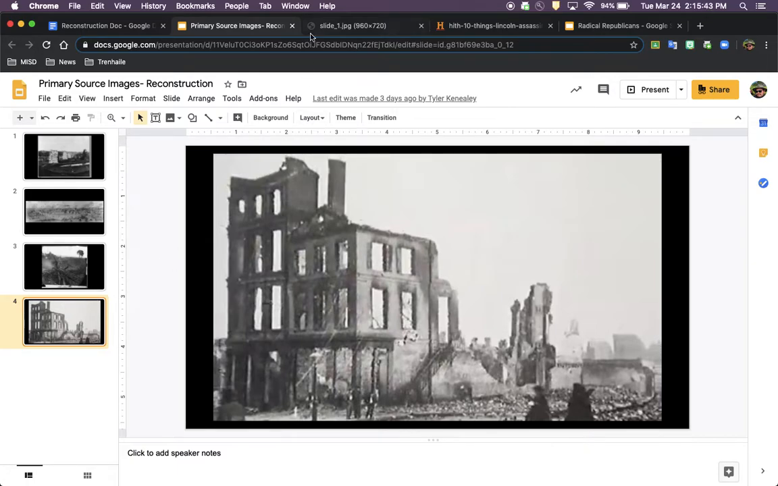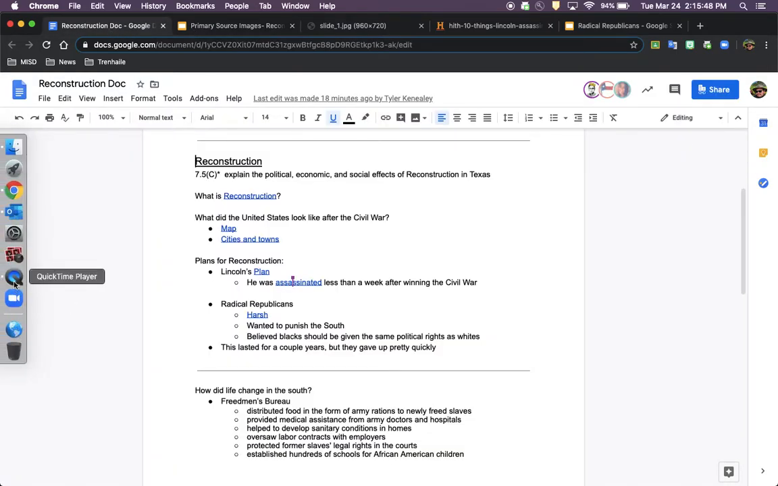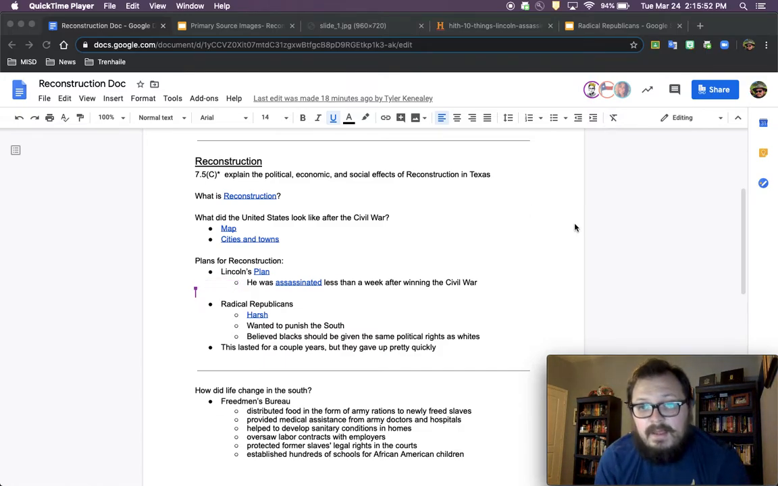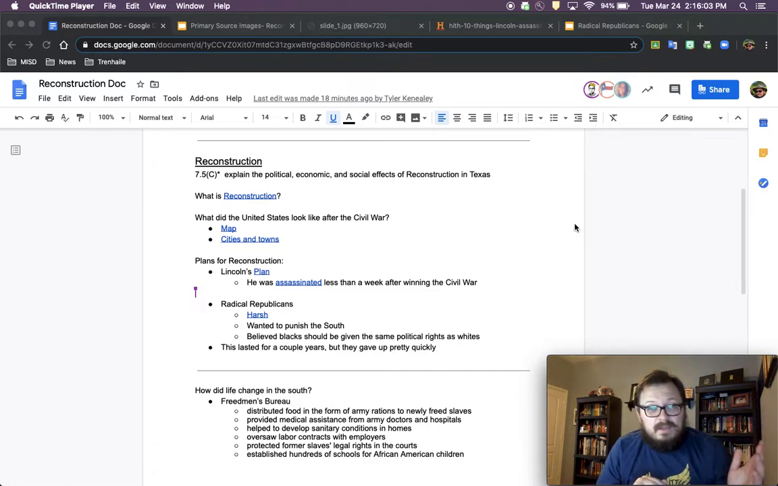And so it also causes a lot of issues. The main problem with Reconstruction is not only are you having to bring people back together as a country after fighting, but you also have all this damage and debt and a bunch of other issues that they're facing as well. And so there were 2 main plans. There was the Lincoln plan on one side, which I'm about to show you, and then there was the Radical Republican plan. The Republicans are the ones in power because the Democrats were part of the South and the Confederacy. And so the Republicans were the ones that were making these decisions.